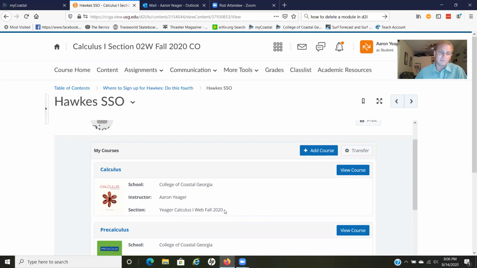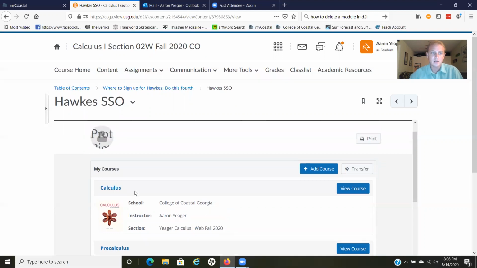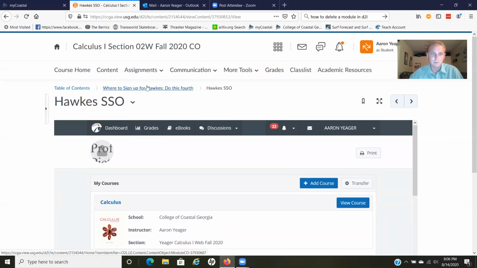There'll be an online book for free with this subscription that you get when you sign up for this and pay the amount. And the good thing about buying this now is it's just a one-time purchase. So you won't have to pay any more money for Calculus 2 in the spring and then Calculus 3 next fall. When you're going through the sequence, the same code is going to work for all of those courses. So you'll already be set to go. So that is what that looks like. So do that fourth.